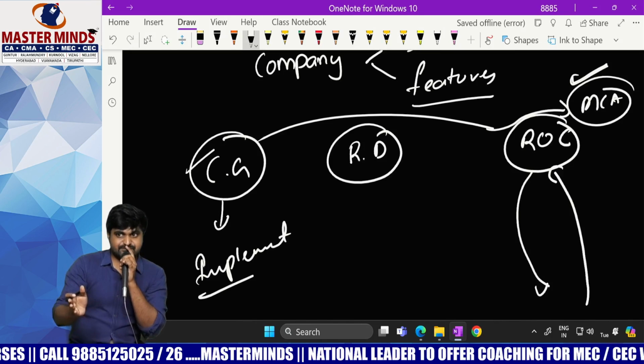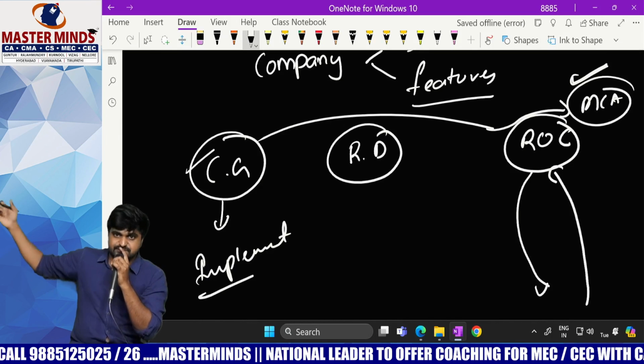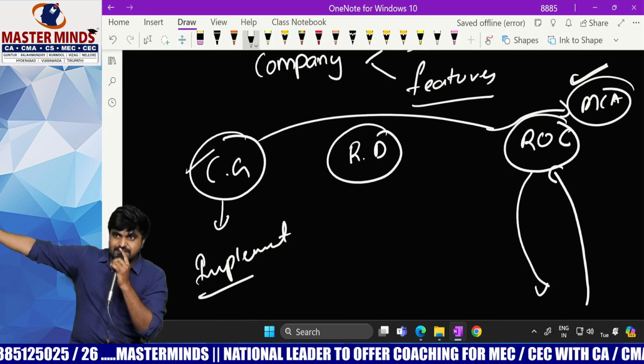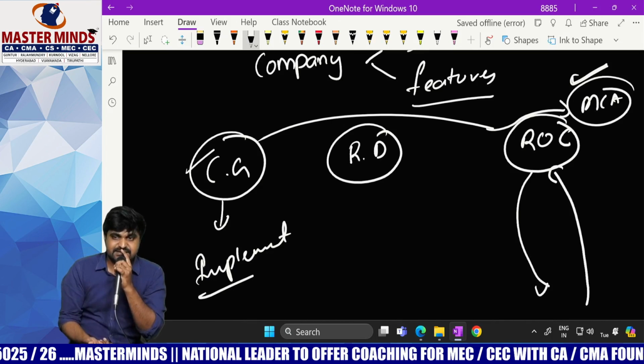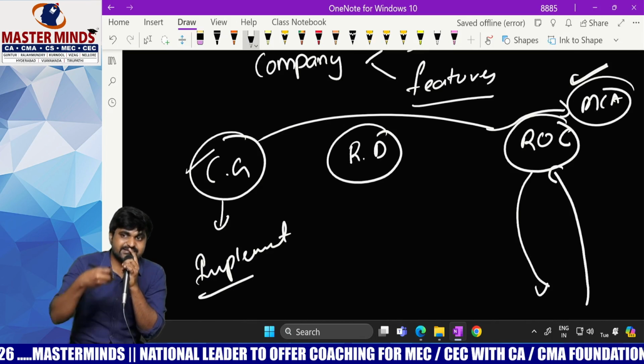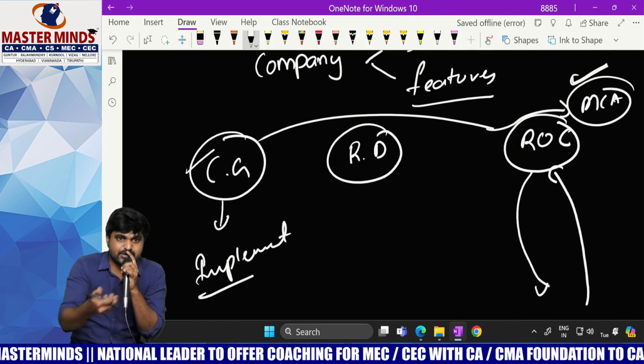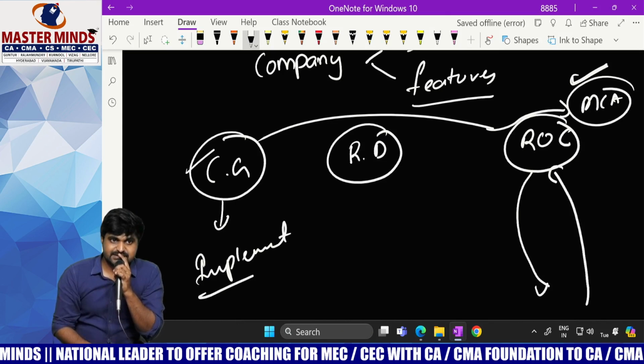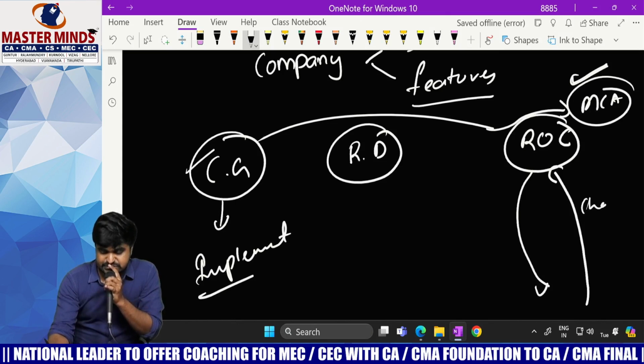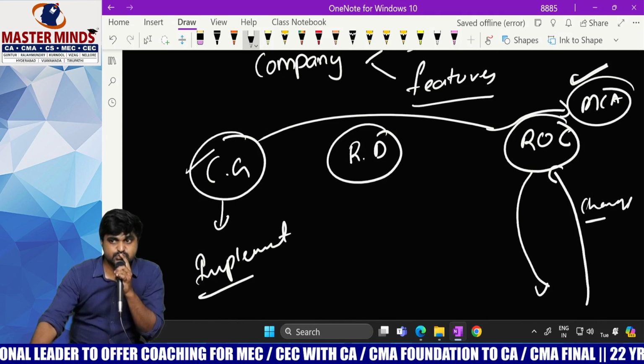After registering the company, is there any situation where we will communicate with the ROC? At the time of registration, definitely we need to consult the ROC. But after registration, is there any necessity to communicate with the ROC? Yes. If there are any changes in future, then we need to intimate the change to the ROC.